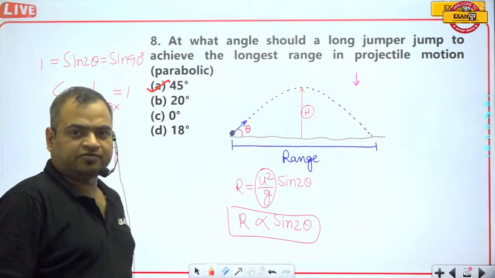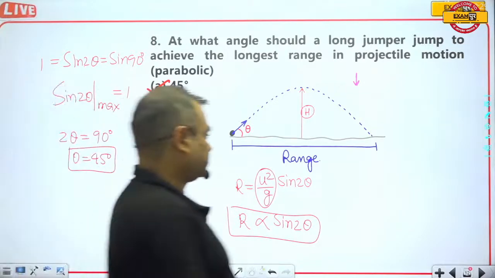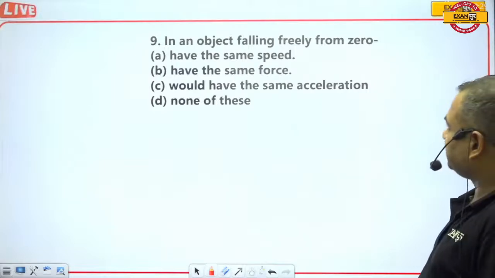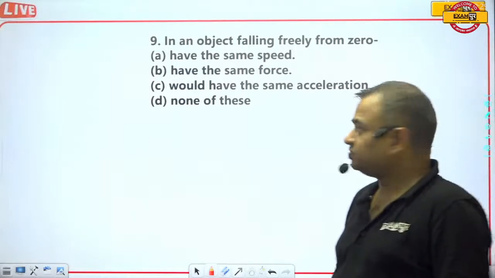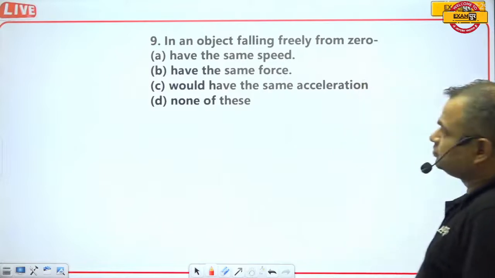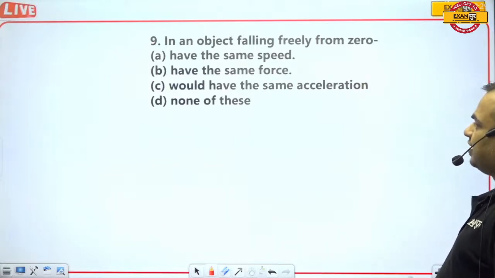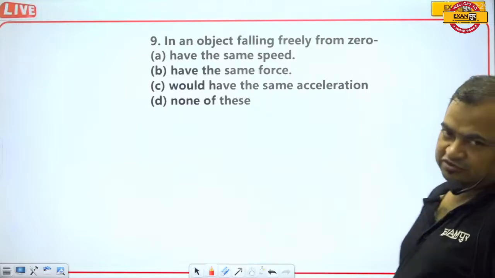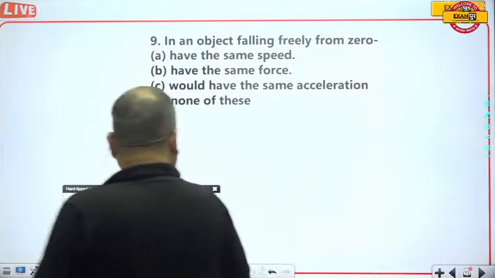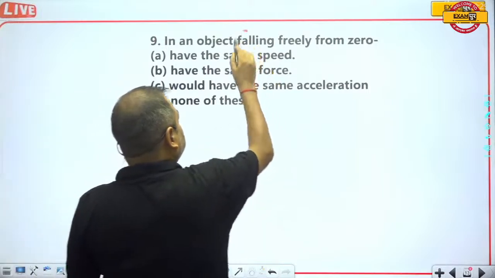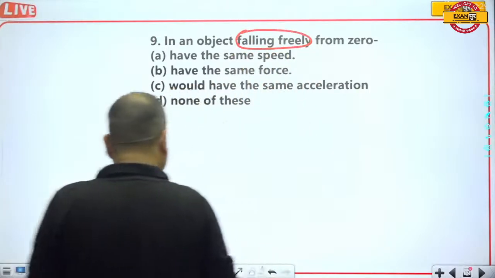So here A for apple is the correct answer. In an object falling freely from zero: have the same speed, have the same force, would have the same acceleration, none of these. Actually, when a body falls freely, first of all we should know what free fall is.